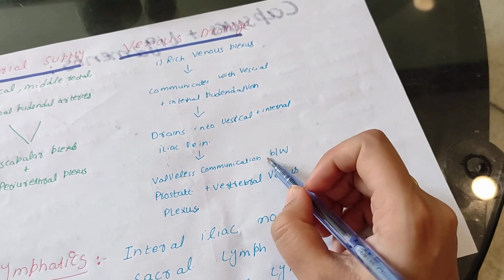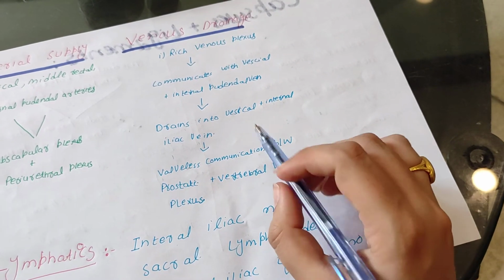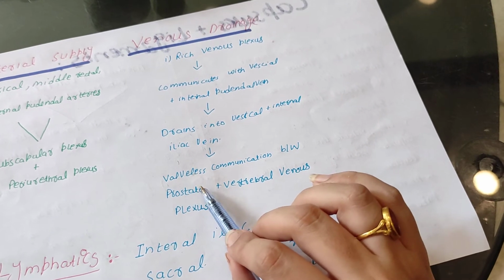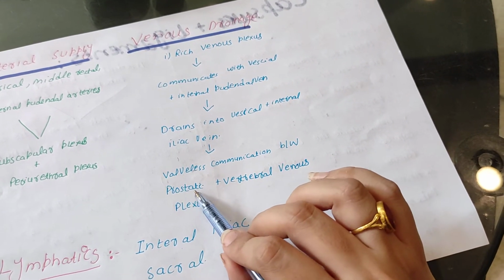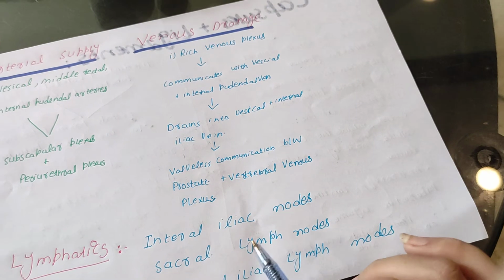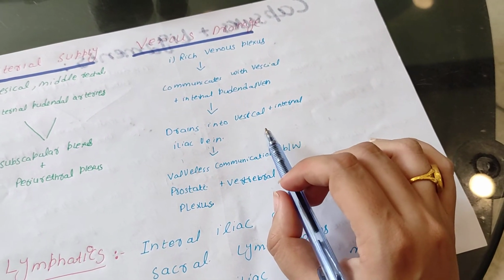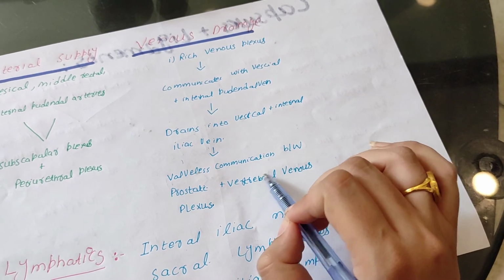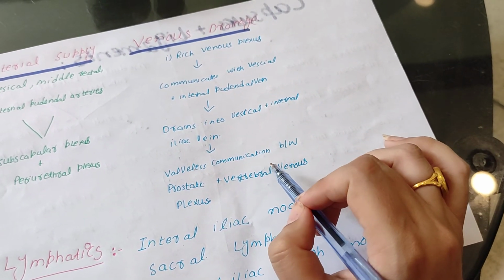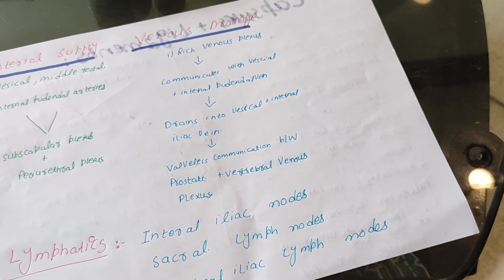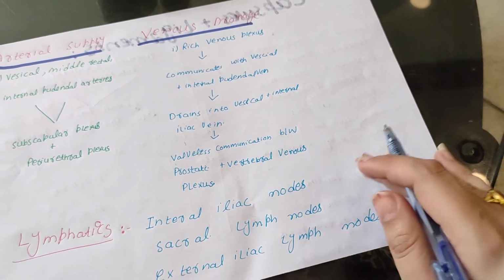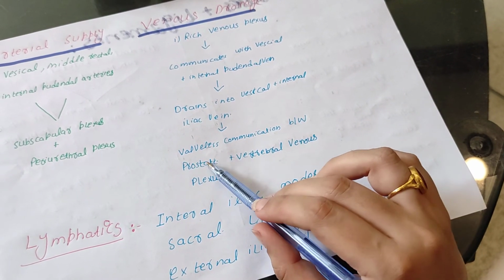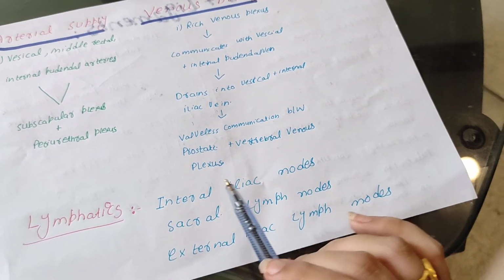That's why whenever there is a cancer of the prostate, what happens is that the carcinoma of the prostate spreads, because there is no valve present, into the vertebra, and that's why in the carcinoma of the prostate, the first site to be metastasized is the vertebra. So the patient will have backbone features in the carcinoma. That means that the tumor has spread and came out of the prostate and went into the vertebrae.